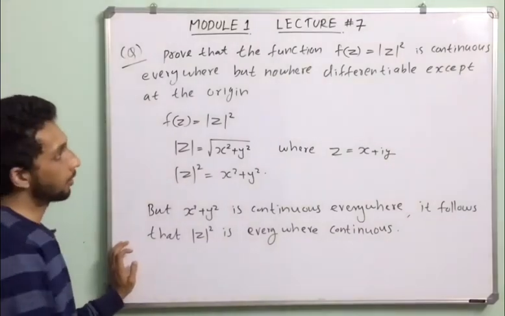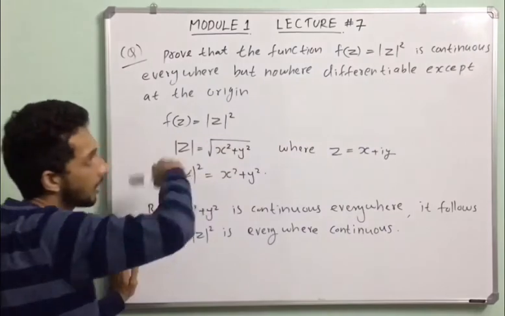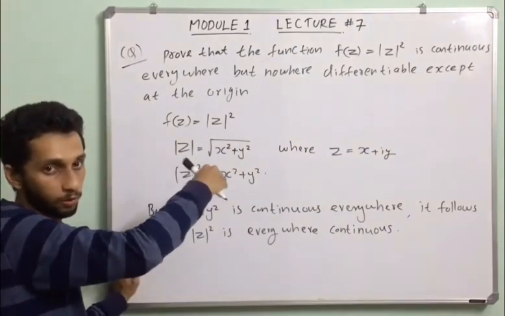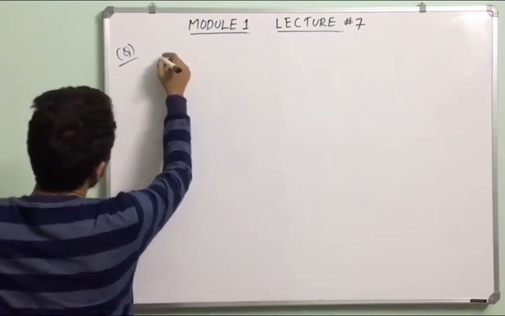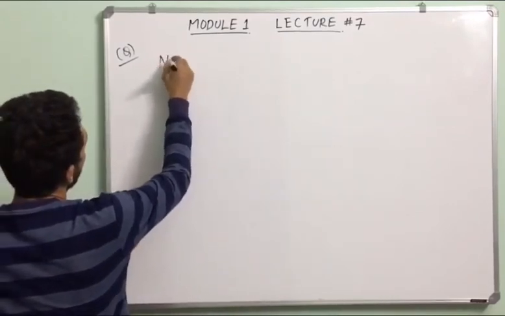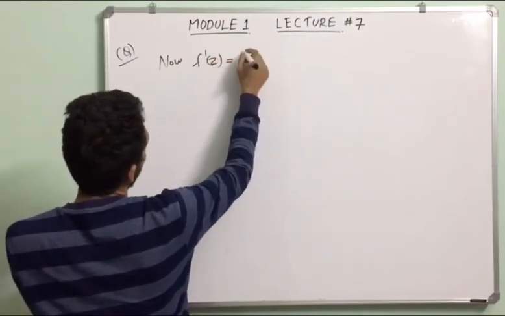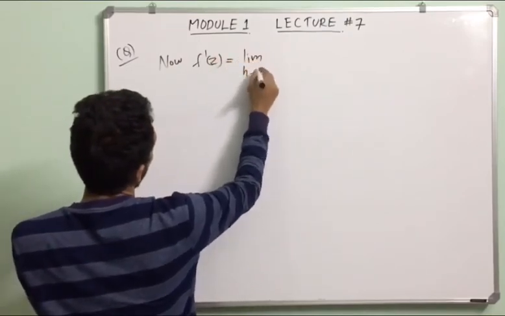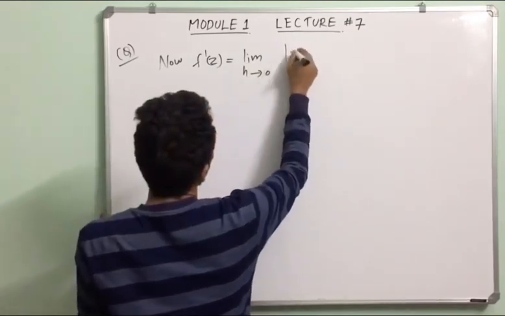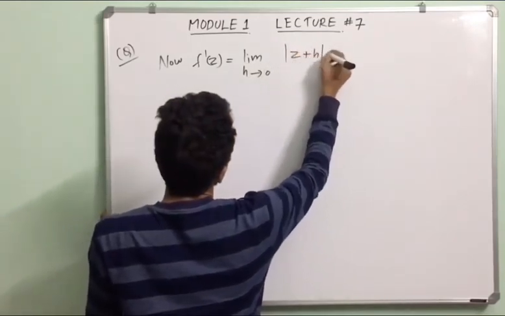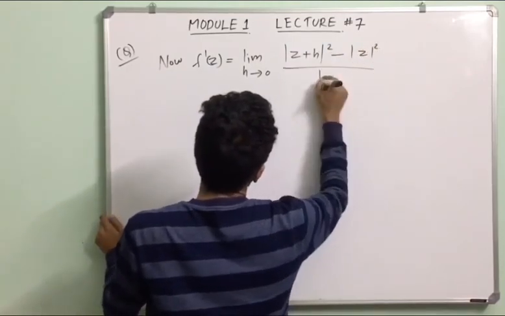Next, we are going to check whether the function f of z equals mod z square is differentiable or not. Now using the definition of derivative, f dash of z is equal to the limit as h tends to 0 of mod z plus h whole square minus mod z square, divided by h.